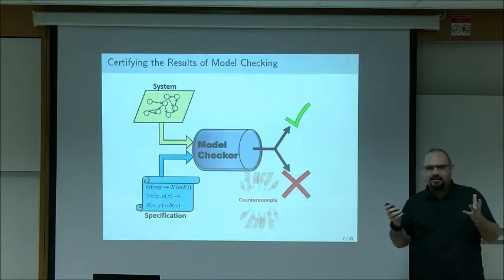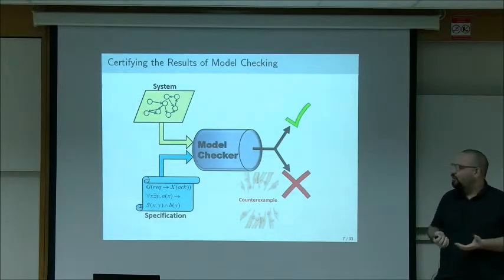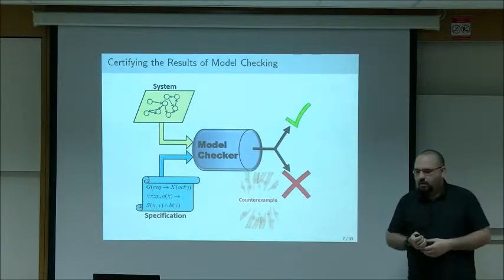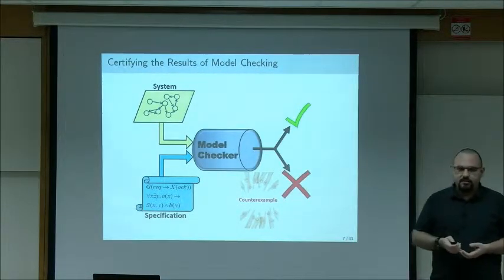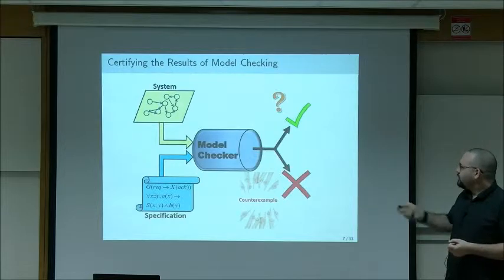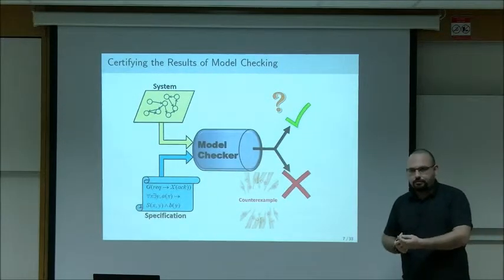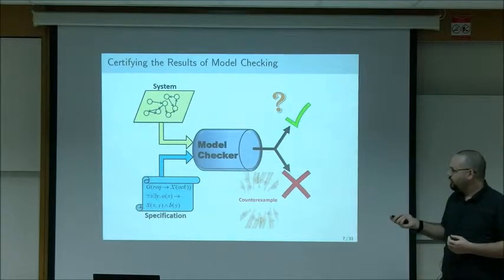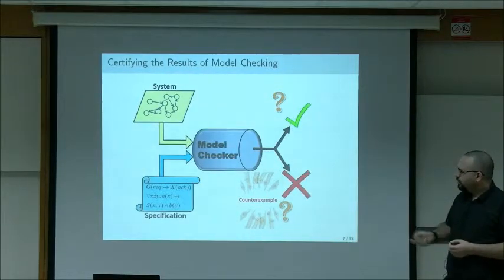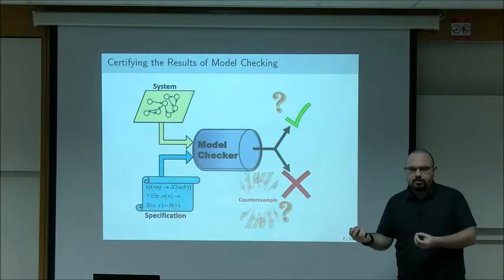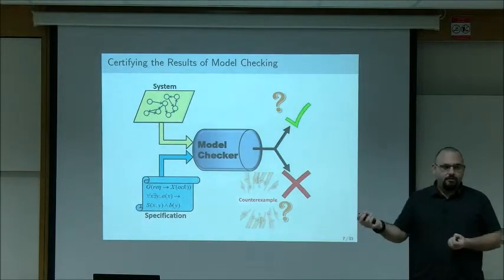It's kind of because how would you know that? How would you believe the model checker? What kind of insight did you gain by this yes answer? The answer is not much. So the question is, how can we certify or explain the yes answer of the model checker? And actually, this question also makes sense for counterexamples. So you've got a counterexample from the model checker. How would you understand this counterexample?